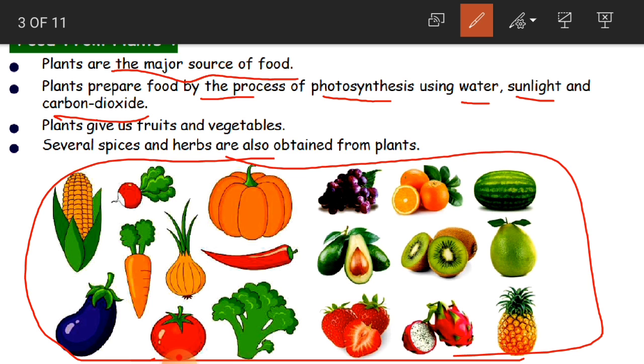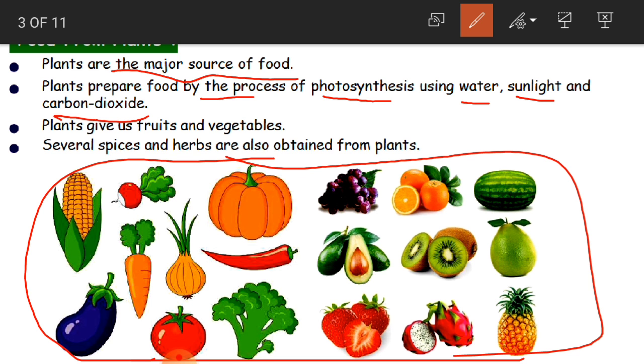It is called photosynthesis. And how do they prepare this? By using water, sunlight and carbon dioxide. Especially green plants. All green plants are self-food plants. That is, they prepare their own food using water, sunlight and carbon dioxide. They don't depend on any other sources.